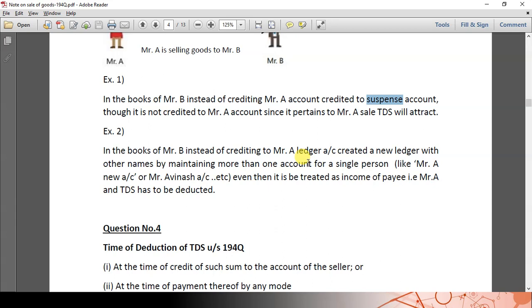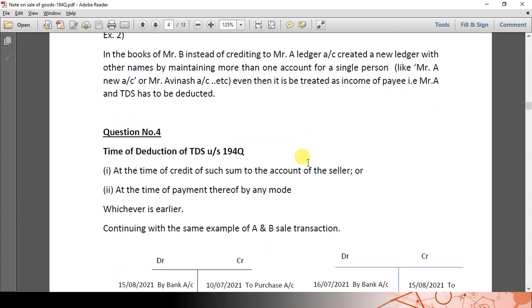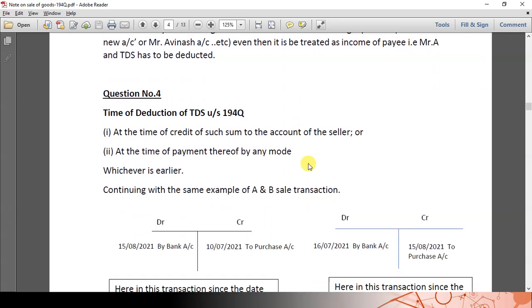Now let us go to the fourth question, time of deduction of TDS under section 194Q. So far we have understood what section 194Q is. That means TDS has to be deducted on purchase of goods. We have understood what is meant by goods, and to whom section 194Q is applicable.